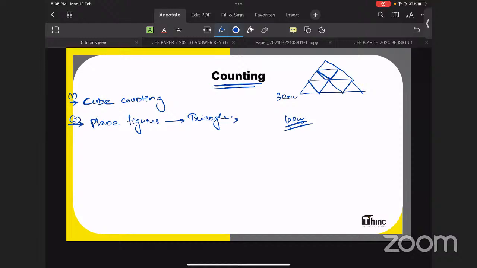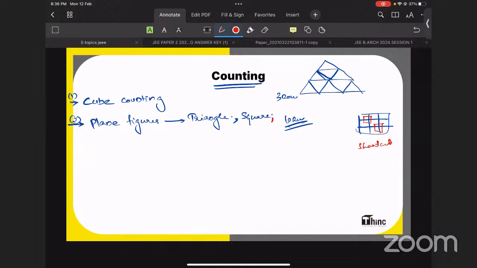Triangle and square related questions. Square related questions are there, figures like this. How many squares are here? These kinds of figures you can expect. We will be discussing shortcuts for these things. How many squares?